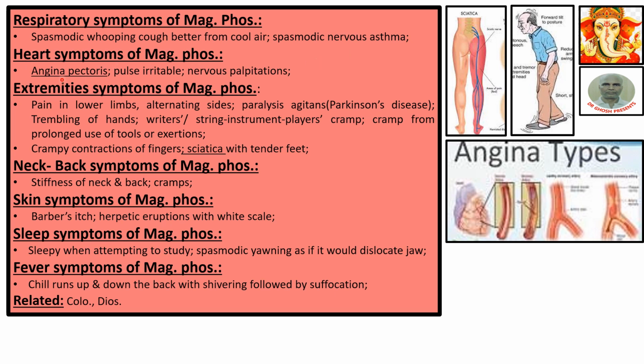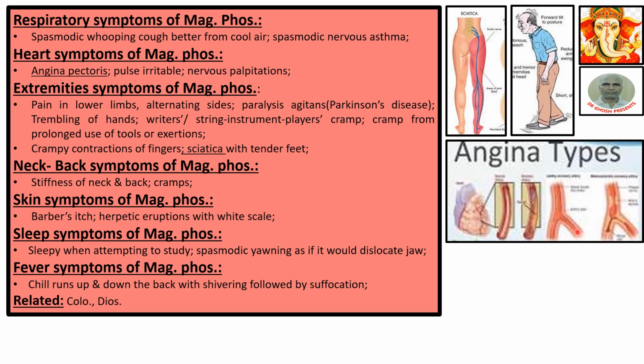Heart symptom MAC-PHOS: angina pectoris. Angina pectoris is the precursor of heart attack. In angina pectoris, there is this figure I have given, and this is normal heart. In the heart there are so many fine arteries. When the lumen of the artery is occluded by, say, cholesterol-like things, the blood flow is interrupted. When the blood flow is interrupted, then angina pectoris comes. When it is a severe condition, then heart attack comes.